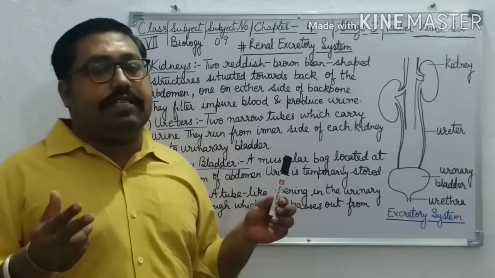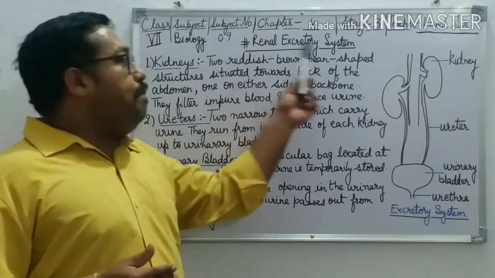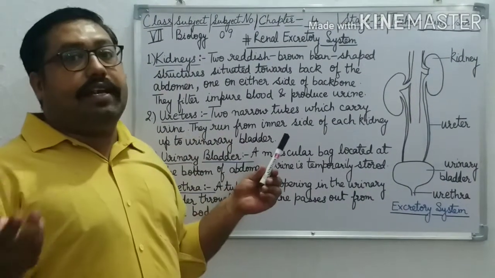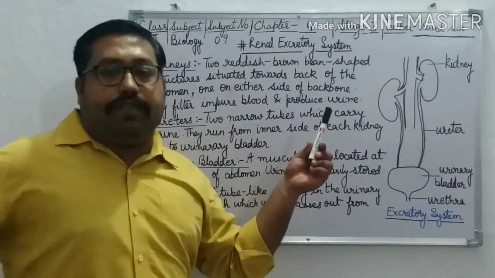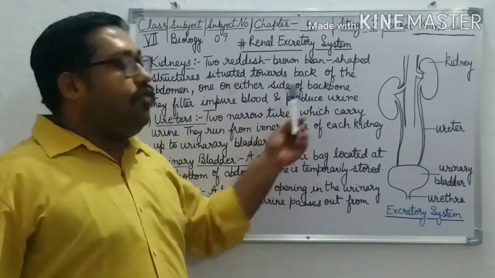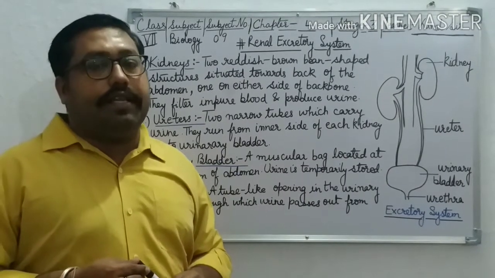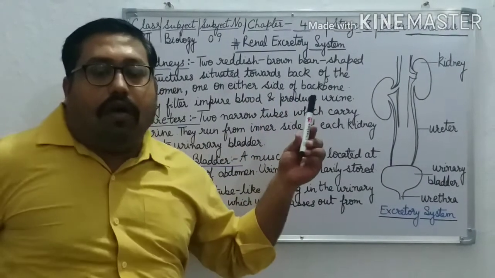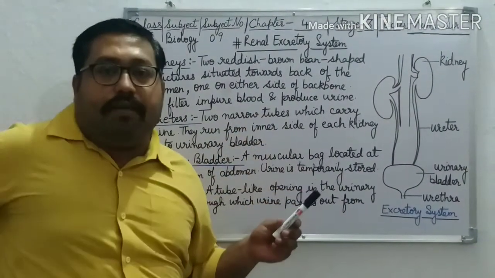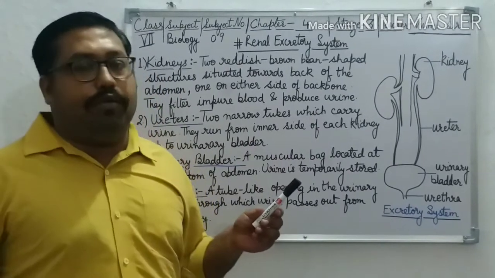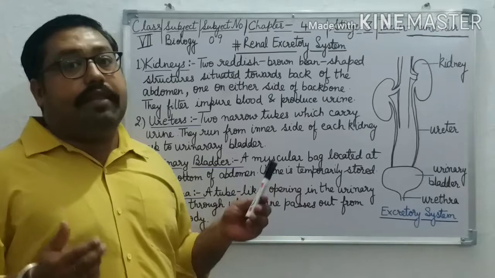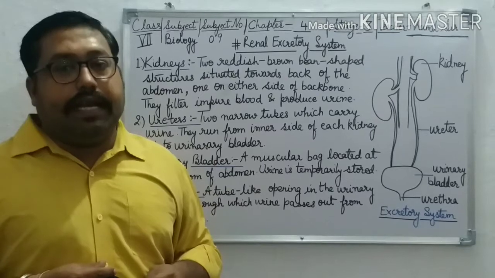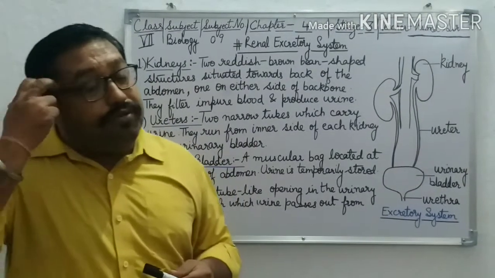What is the structure of kidneys? They are 2 reddish brown bean-shaped structures, as you can see in the diagram. Where are they located? They are situated towards the back of the abdomen on either side of the backbone, on both sides of the backbone. And what is their role? Kidneys filter impure blood and produce urine.